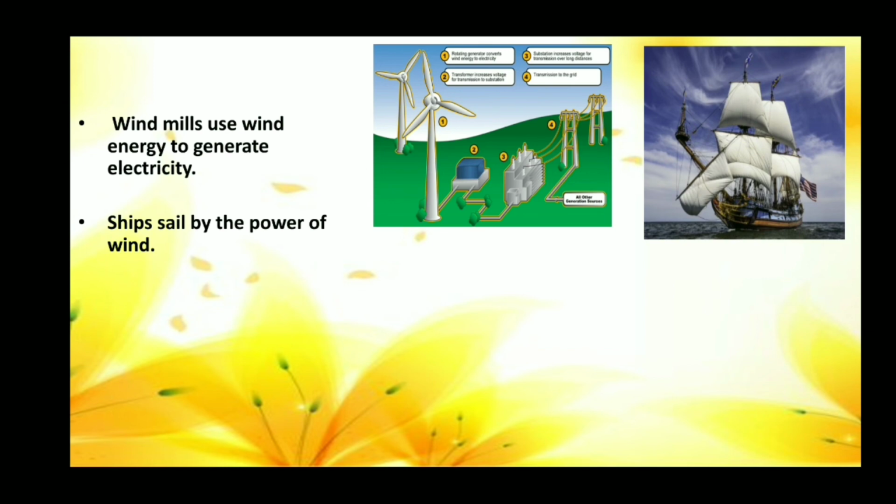In olden days, ships and boats were sailed by the power of wind. Sports like windsurfing and kite surfing use wind energy. Wind energy is also useful for sports like windsurfing and kite surfing.